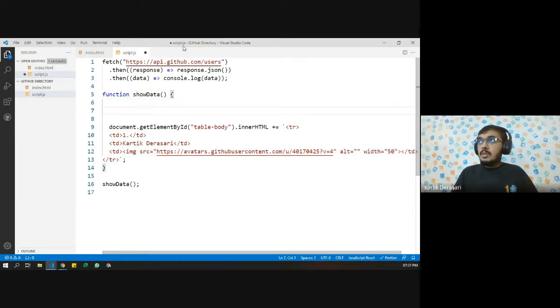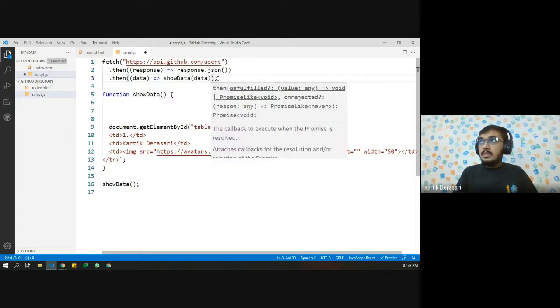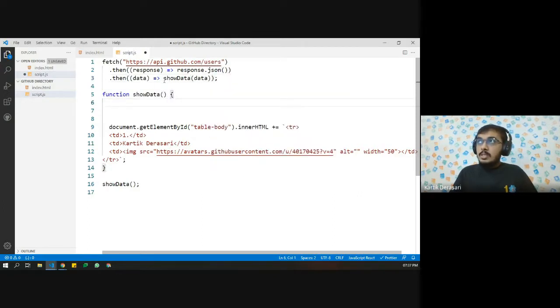So first of all, let us call this function this way. Let us say showData. Inside that we are passing the data. So we are calling the showData function using fetch, inside the fetch. And inside the showData function, we are passing this data as a parameter. So if we are passing it here as a parameter, let us also define it here as userData. It is not necessary that this variable and this variable should be the same, and that is why I'm trying to use a different variable.